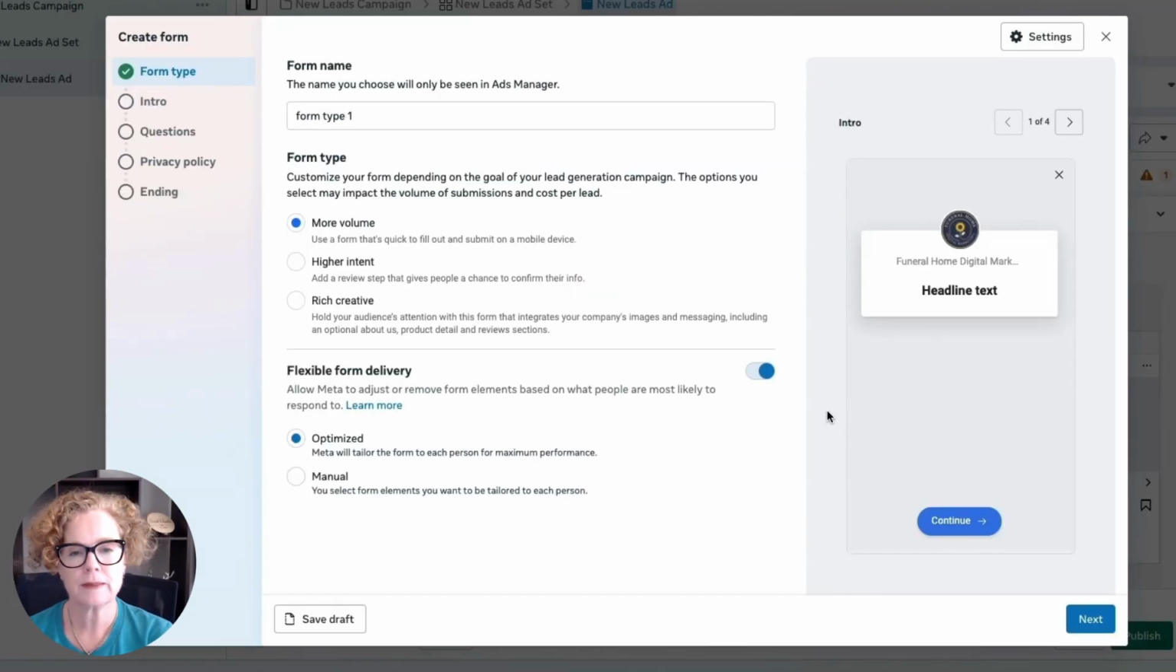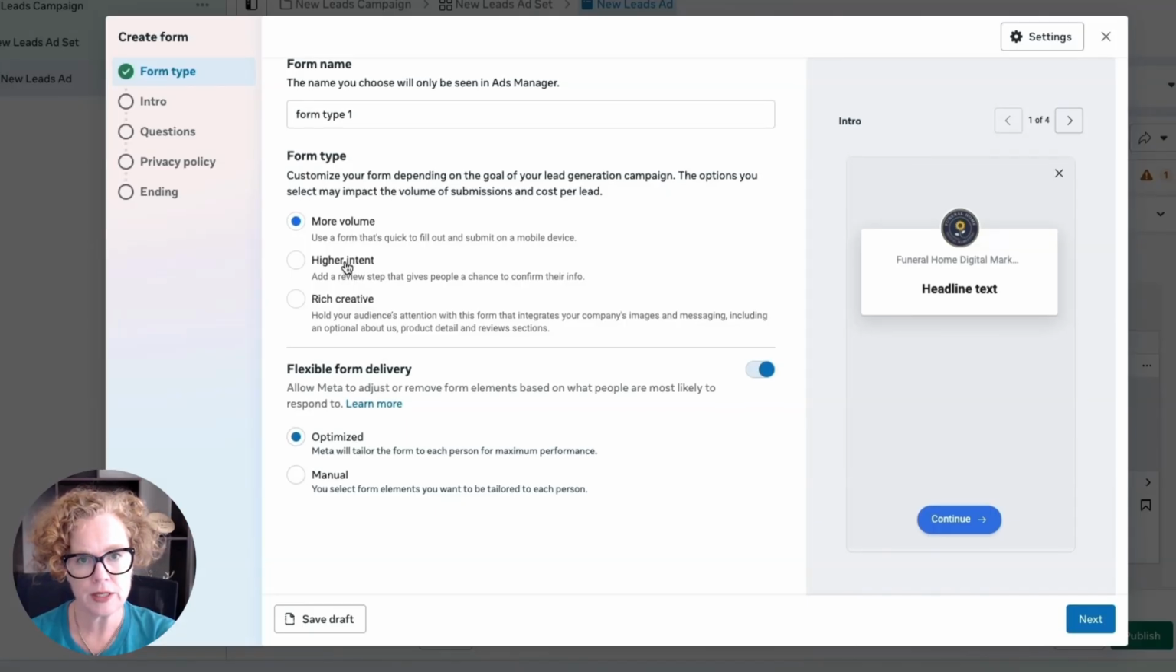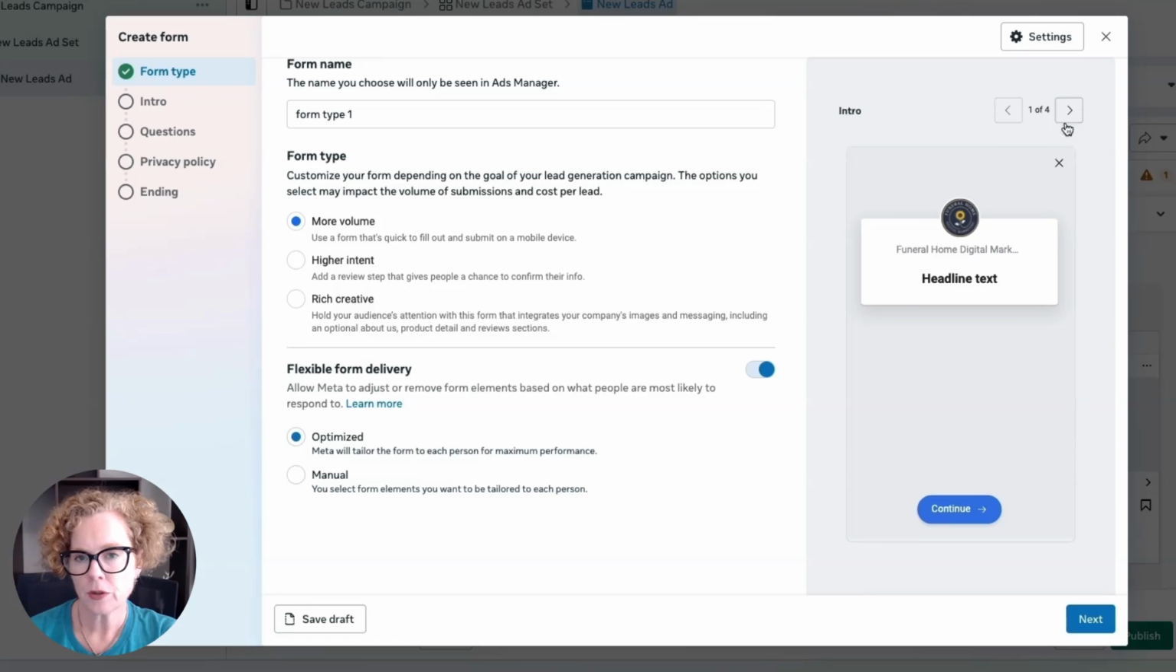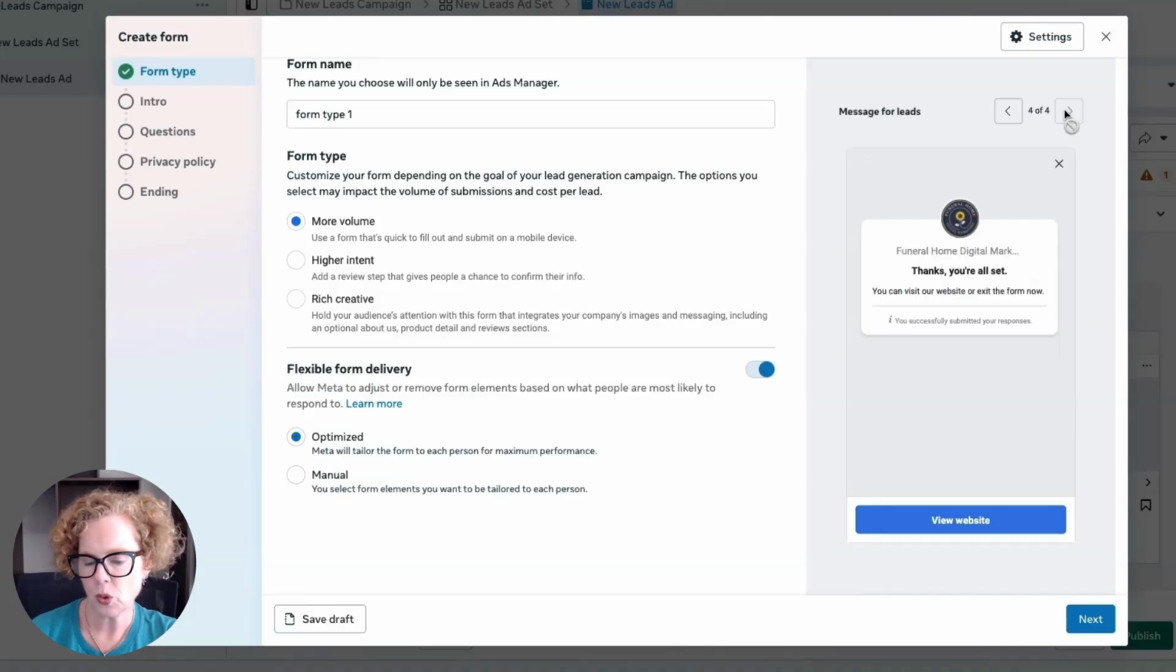Now here we have the form type. We've got more volume or higher intent. And you can see what that looks like by coming over here on the right hand side, and we've got 1 of 4. So we've got page 1, page 2, page 3, and page 4. That's what it looks like for more volume. If we select higher intent, so this is Facebook trying to give us a better quality audience by just putting in an extra step and a little bit of friction so that you get better quality leads.